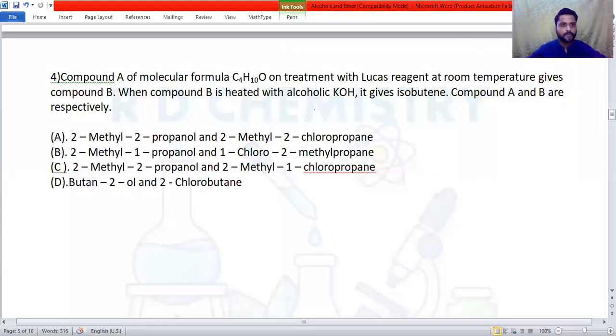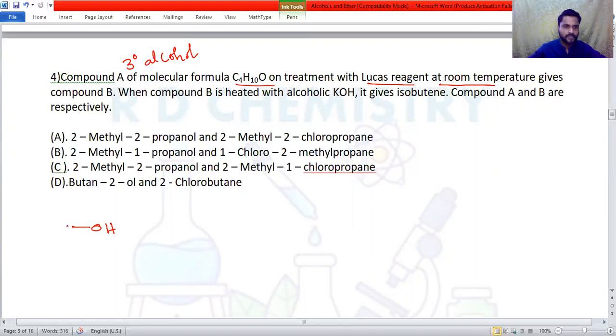Question number 4. Compound A, molecular formula C4H10O. Treatment with the Lucas reagent at room temperature gives compound B. Now Lucas reagent is a test for alcohols: primary, secondary, tertiary alcohol. It reacts at room temperature, that means A should be a tertiary alcohol. How many carbon atoms are altogether? 4 carbon atoms. So let me draw that tertiary alcohol.